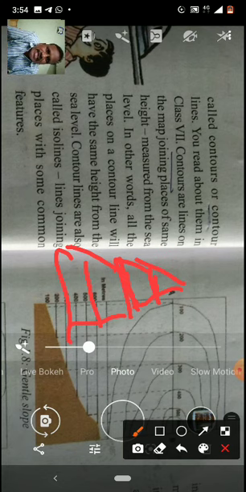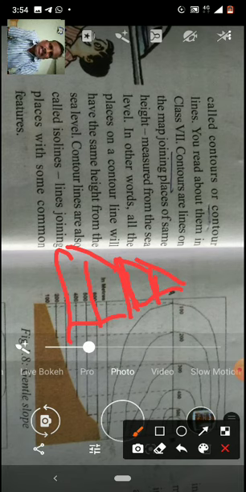See, once again I read the definition given in your book. Contour lines, you read about them in class 7th, in detail. Now, as you are in 8th class, you have completed your 7th class, and there you studied very clearly. But here it is just the definition. Contours are lines on the map. Contours are lines drawn on the map joining places of the same height.